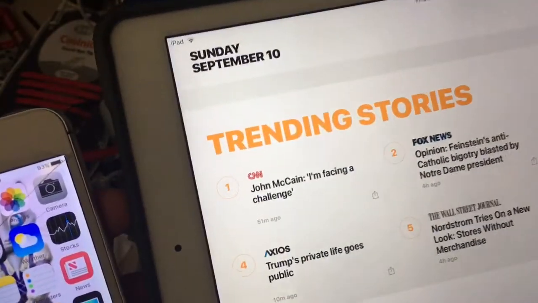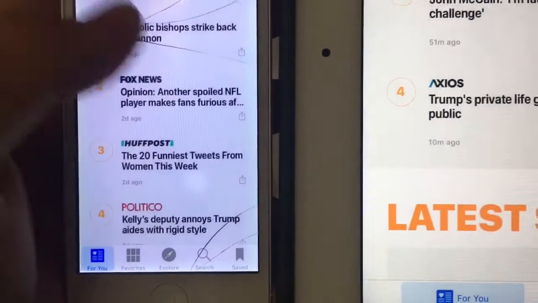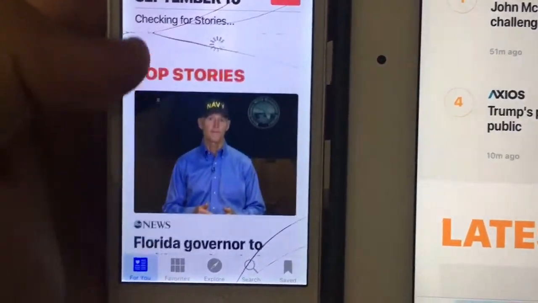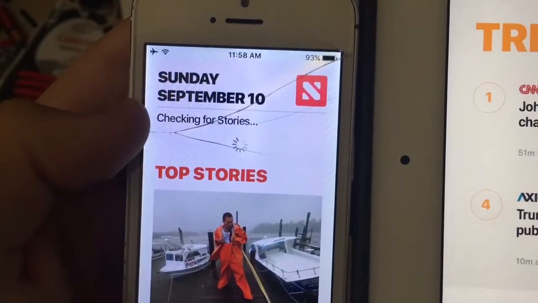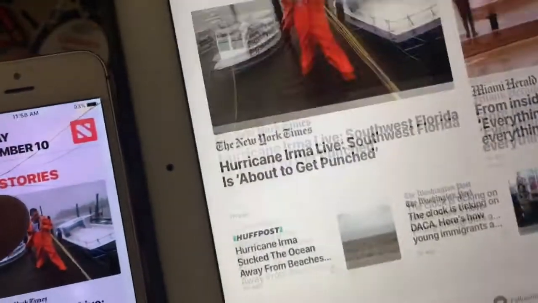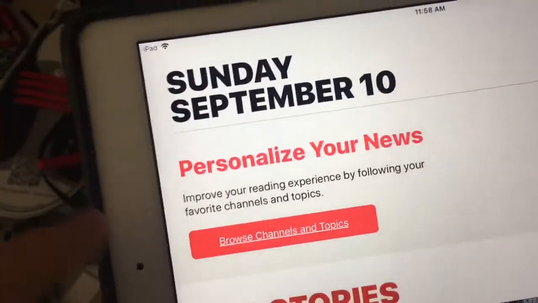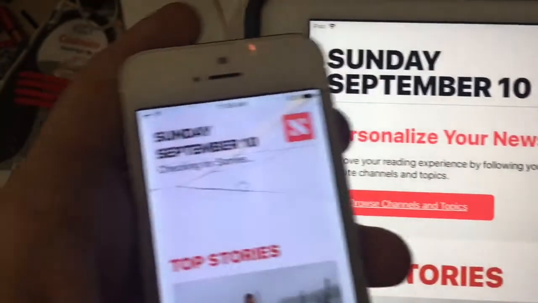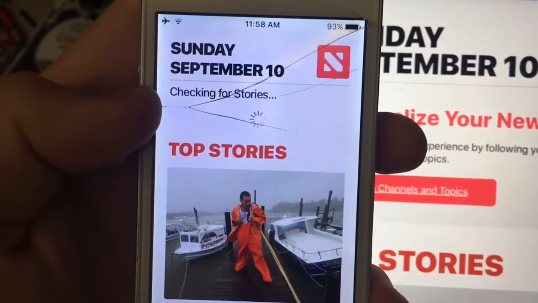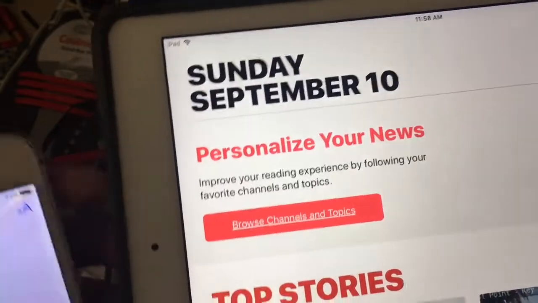So like when I go to the news app here, and then go and check for a new news story. I'm gonna talk about like when you go up and check for stories, see how when it's done refreshing, both of them go away like this. But when you go to the very top here, you see when it's done checking for stories, the little checking for stories word is delayed. See right here, watch this, see it's done? Checking for news stories goes down after, like on iOS 10, it goes down at the same time the loading bar goes down. But on this one, when the loading bar goes back up, this goes down after.